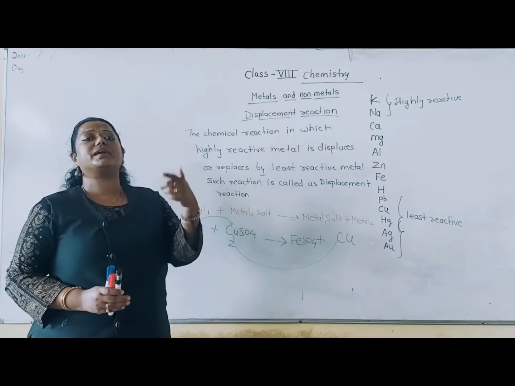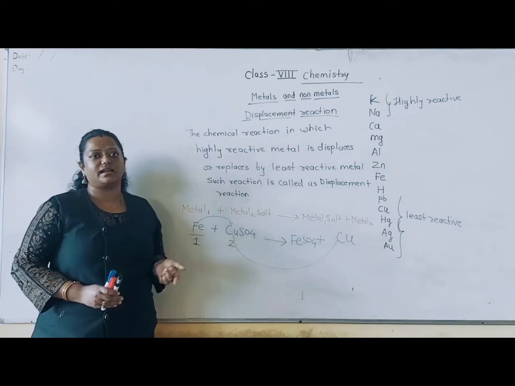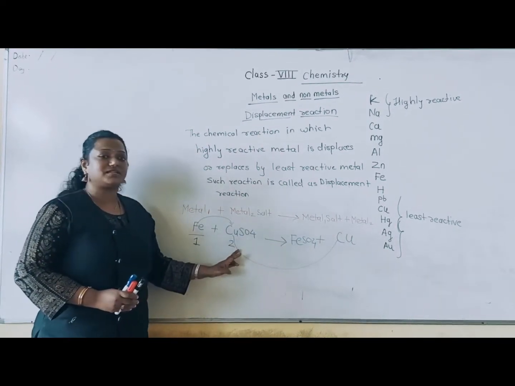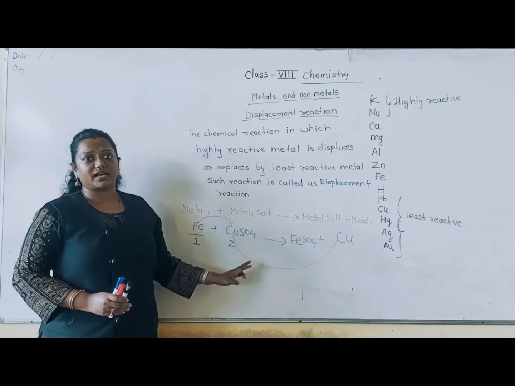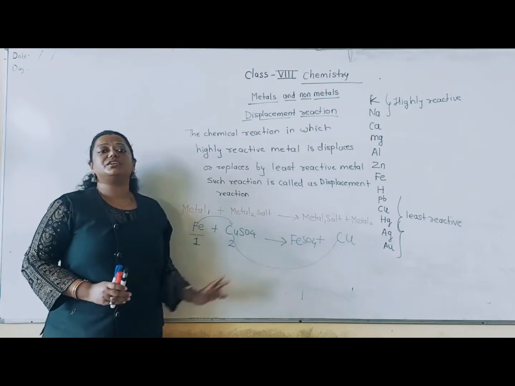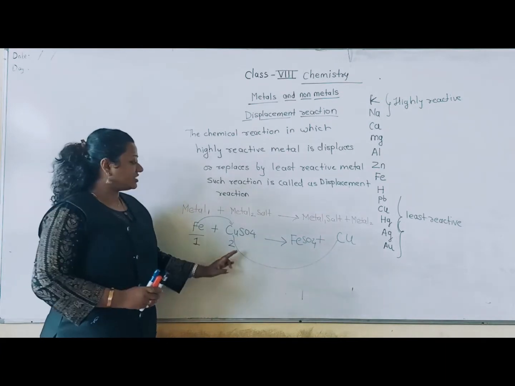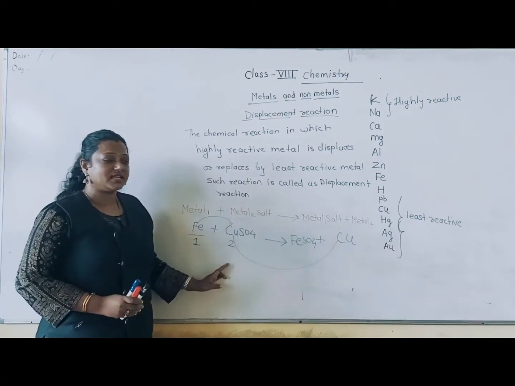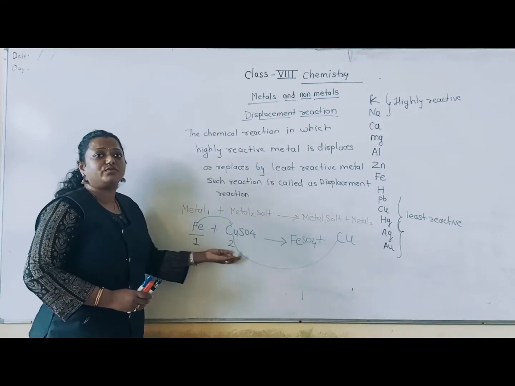The iron nail will become copperish, reddish in color, and the solution which was first bright blue will turn into greenish color. Understood? So this reaction is possible because Fe is more reactive than copper.